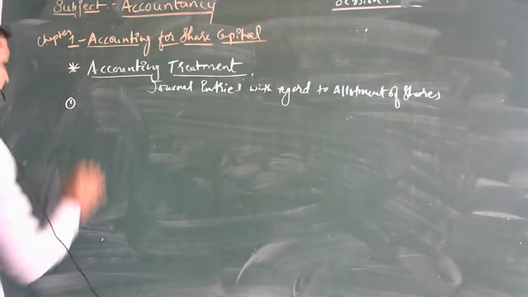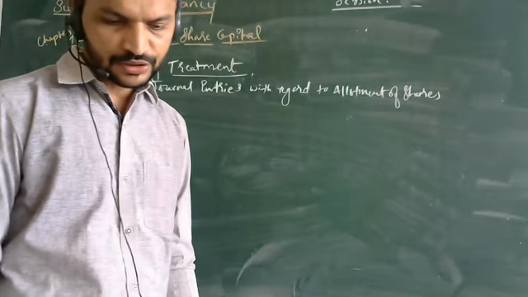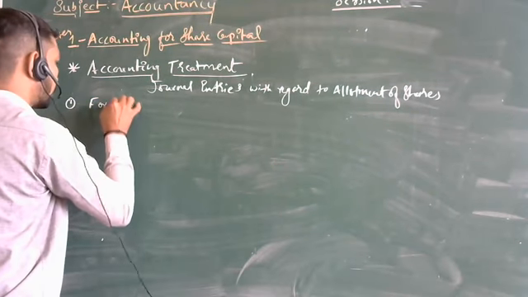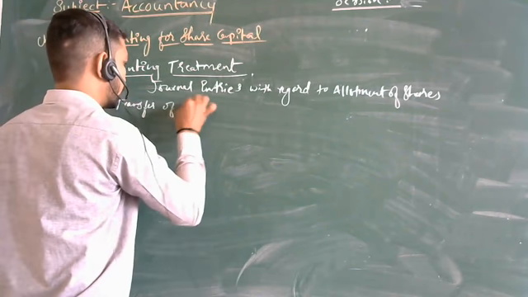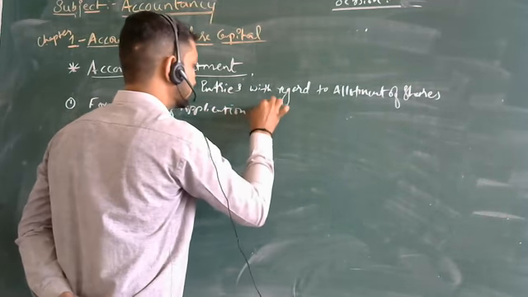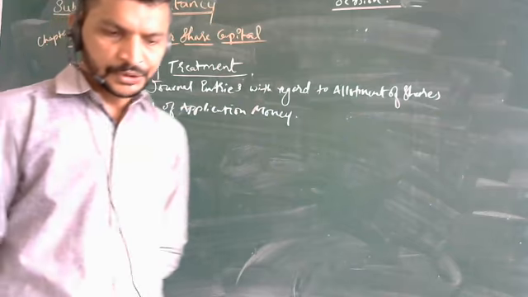The first journal entry I will take here is for transfer of application money. What will be the entries here? Share capital.